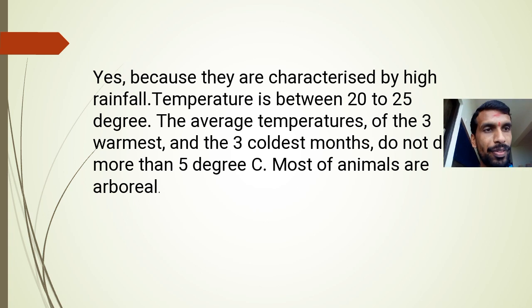It can go to 15 also, it can reach more than 40 also, but the average temperature is 20 to 25. So huge rainfall, huge amount of sunlight, you have to write in the answer. Tropical rainforest receives huge rainfall and it also has bright sunlight, so a huge number of trees or plants grow in tropical rainforest.